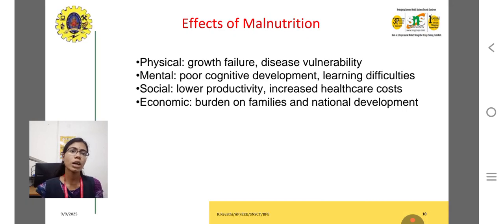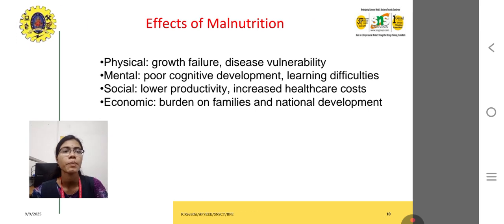The effects of malnutrition are physical, mental, social, and economic. Physically, growth failure and disease vulnerability. Mentally, poor cognitive development and learning difficulties. Socially, lower productivity and increased healthcare cost. Economically, it is a burden on families and national development.